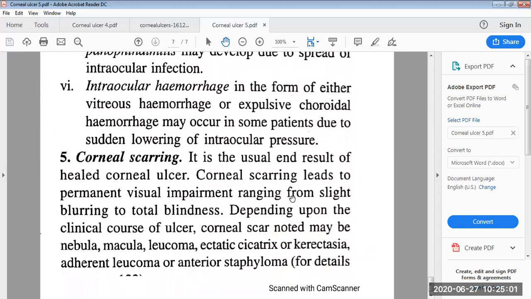Then the fifth complication is corneal scarring. It is the usual end result of a healed corneal ulcer. Corneal scarring leads to permanent visual impairment ranging from slight blurring to total blindness. Depending upon the clinical course of the ulcer, the corneal scar may be nebula, macula, leucoma, ectatic cicatrix or cryptasia, adherent leucoma, or angiostaphyloma.